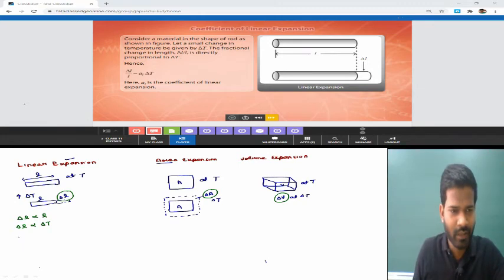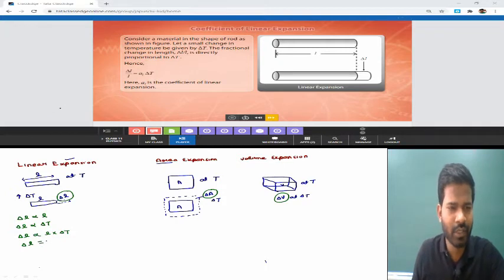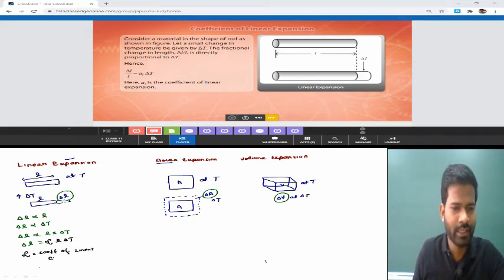Now, if we combine these relations, like L into delta T, after removing the proportionality sign we are going to have a constant, that is alpha L delta T, and this alpha is simply the coefficient of linear expansion.